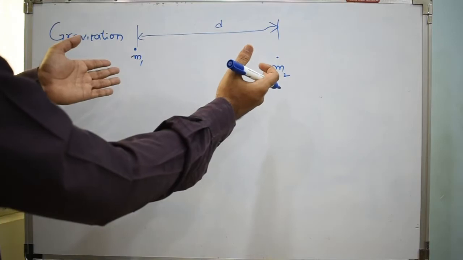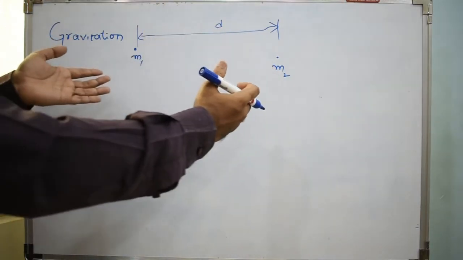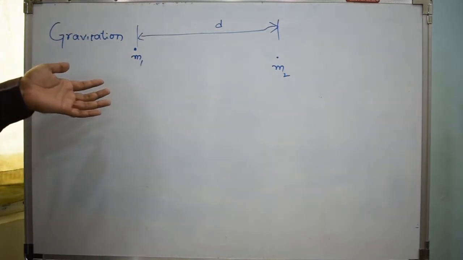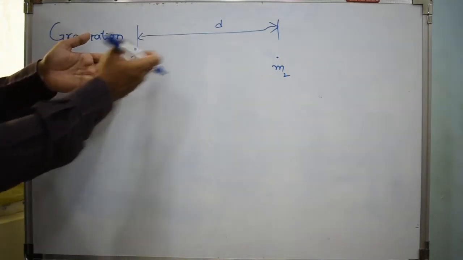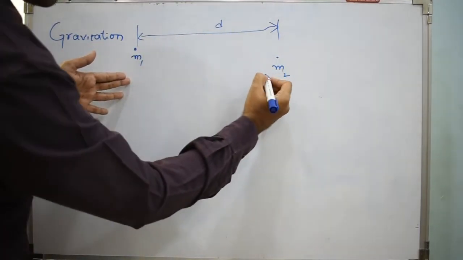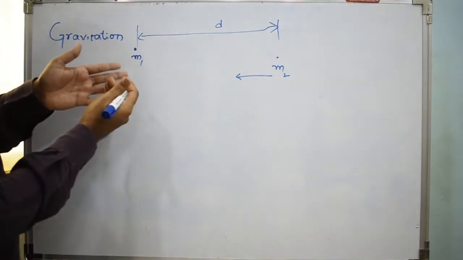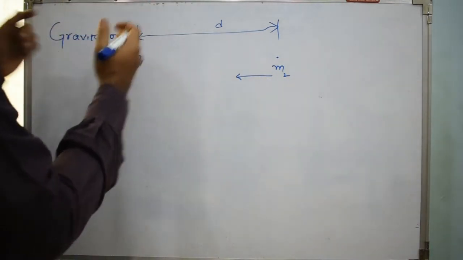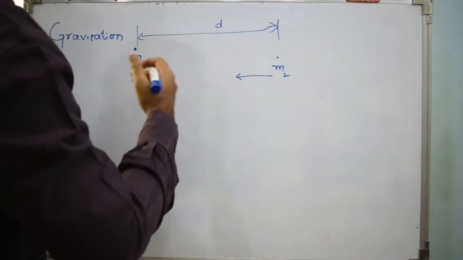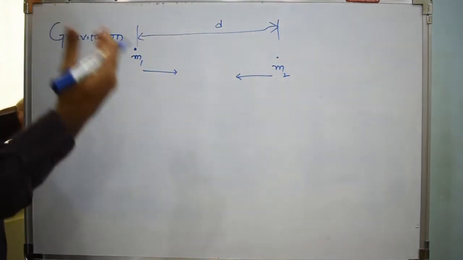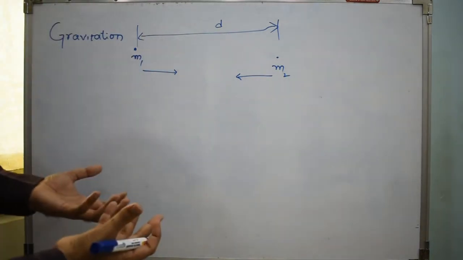So m1 tries to move towards m2, and m2 tries to move towards m1. They move towards each other. Now in this situation, this is what the phenomena of gravitation is. When you have two masses separated by some distance, they try to move towards each other due to an attractive force acting between them because of their masses. This is the phenomena of gravitation.